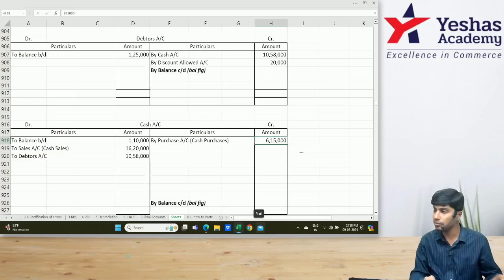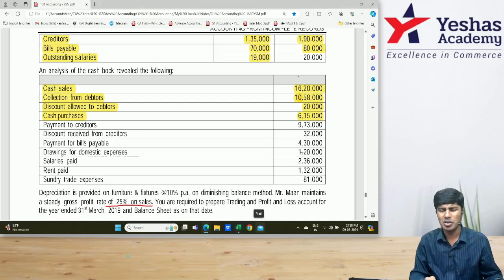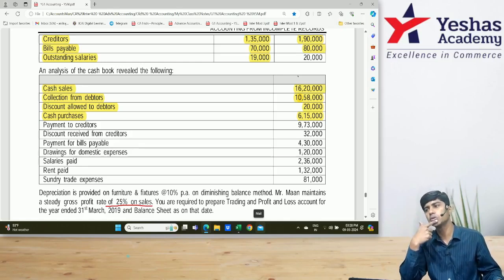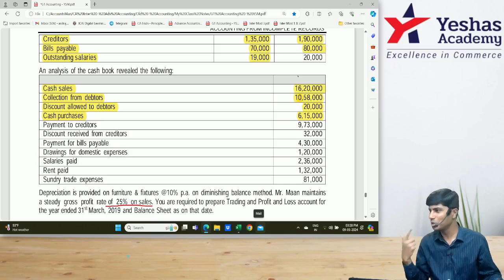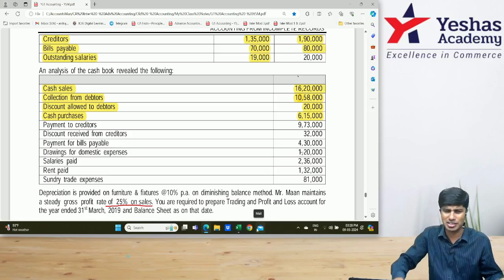Can I go to next item? I have one doubt. Why will someone purchase cash? How will they purchase cash? It's like you taking 500 rupees and going and then saying, okay, sir, 100 rupees note, how much? 100 rupees. Okay, 500, how much will it come to? 5. Give me 500 rupees notes. Do you sell cash? Sir, 2000 rupees note, how much? Do you purchase cash? Why do they purchase cash and sell cash?